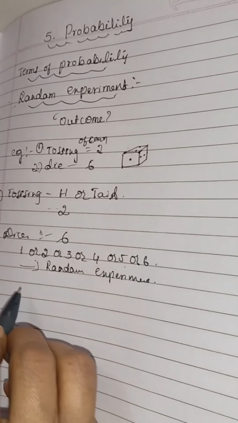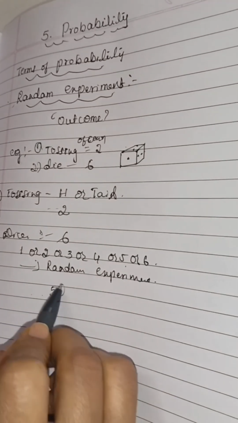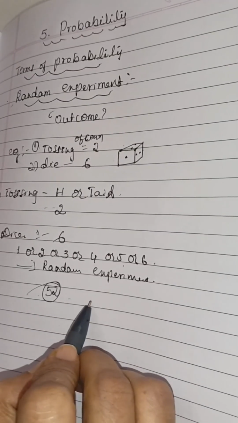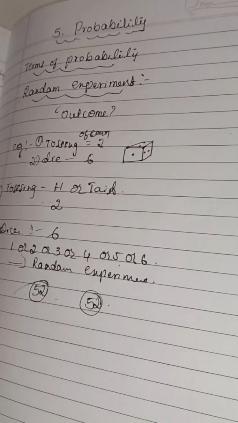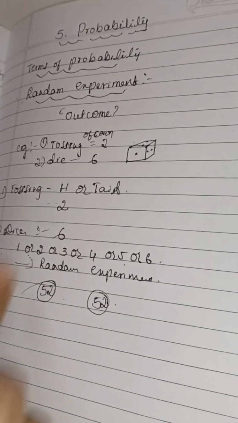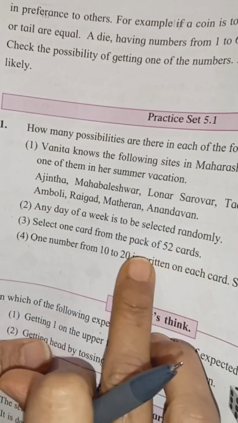Another example we can give: picking a card from a set of cards. There are 52 cards, no? Picking a card from a set of cards means the possible outcomes are 52. Okay. And in practice set 5.1, we have such type of questions only. We have very easy ones. Now we are going to solve practice set 5.1.